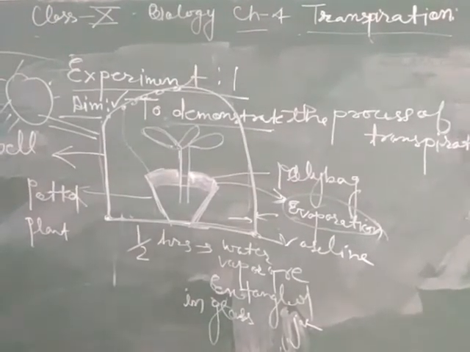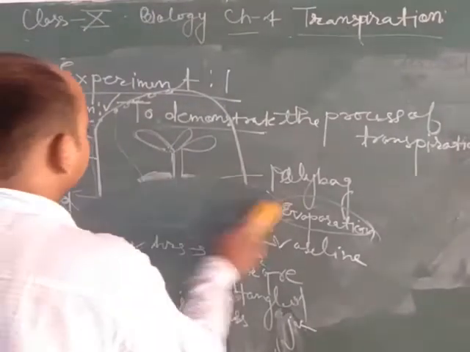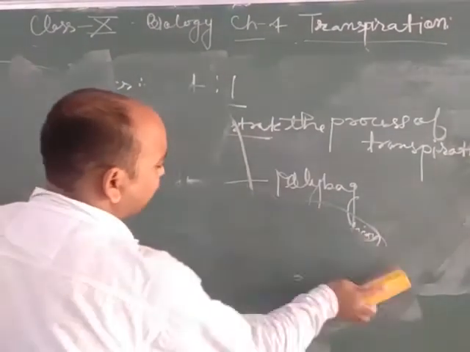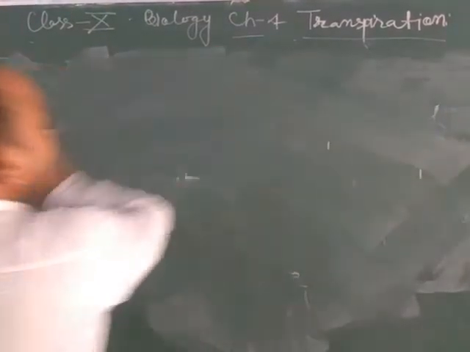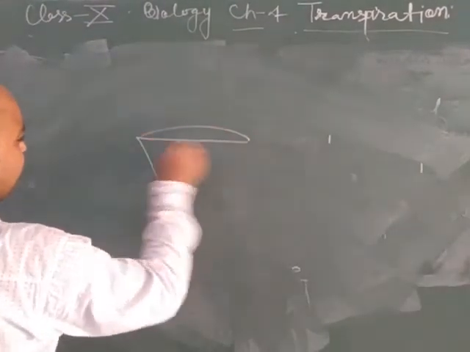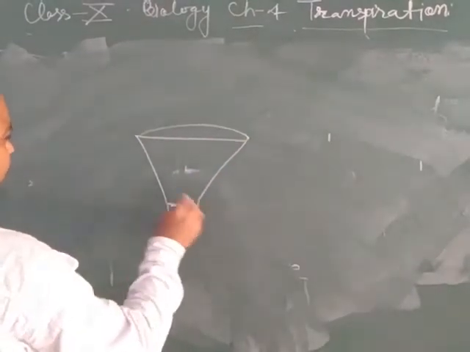Now a similar experiment can be carried out by taking a potted plant covered with a poly bag.